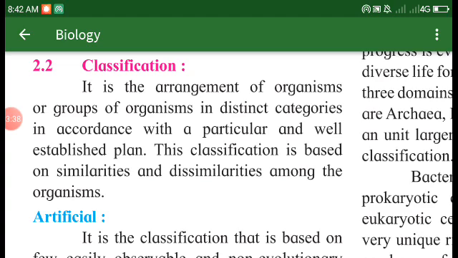Suppose we human beings have been added in the class of mammalia. In the same way, the creeping animals such as snakes and lizards are added in the category of reptiles. So according to their characteristics, the organisms have been grouped into their respective categories.